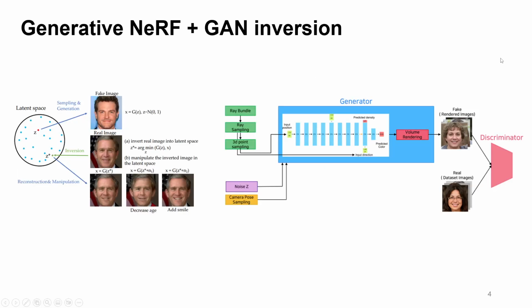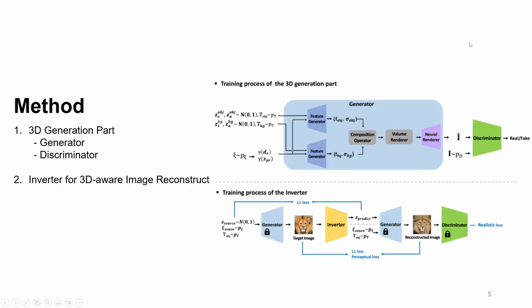We approached the problem by combining GAN inversion with Generative NeRF. Mapping input images through GAN inversion to the learned latent space of Generative NeRF enables us to generate multi-view images corresponding to the input. The architecture of ZIGNeRF is divided into two parts. The first part is the 3D generation component, while the second is the inverter.